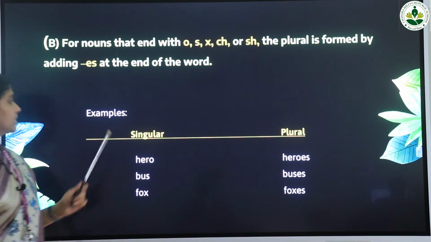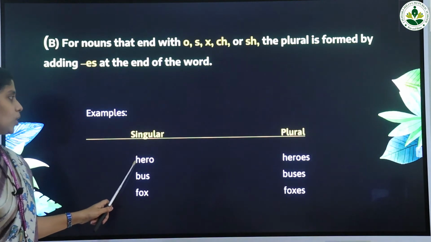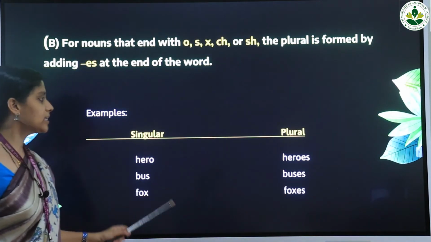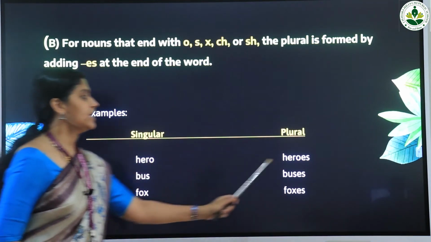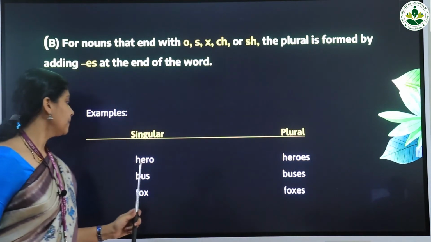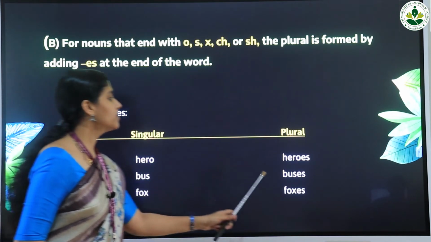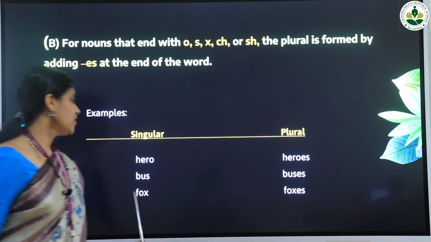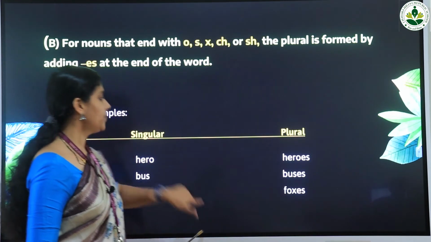For example, the singular word hero and the plural of the word hero is heroes. Here the plural is formed by adding es at the end of the word hero. Next is bus and the plural form is buses. Next one, fox and the plural is foxes. Okay, am I clear to you?